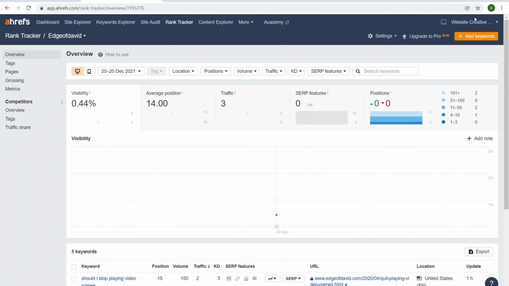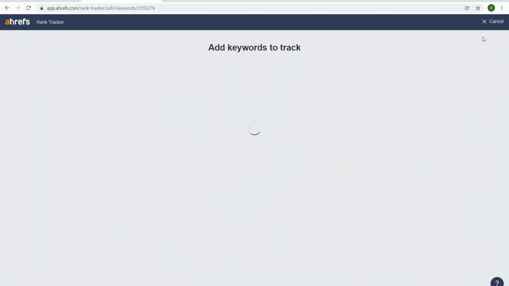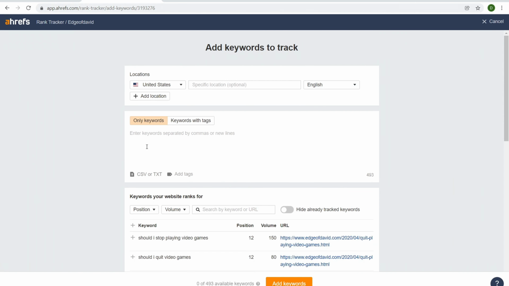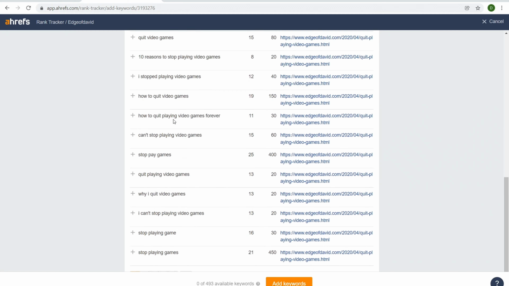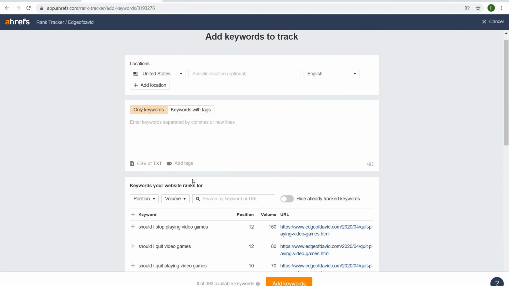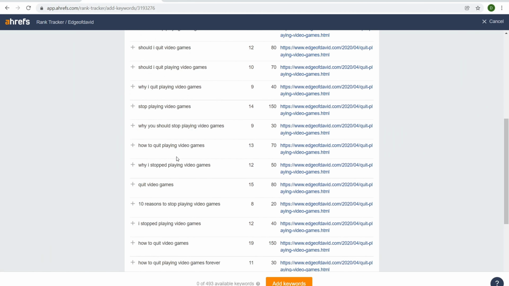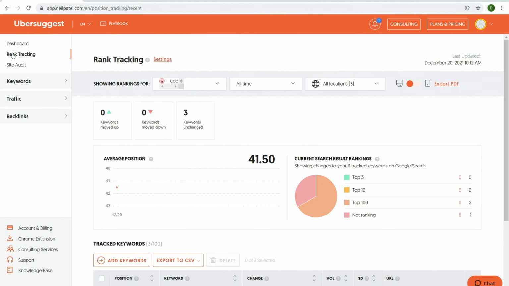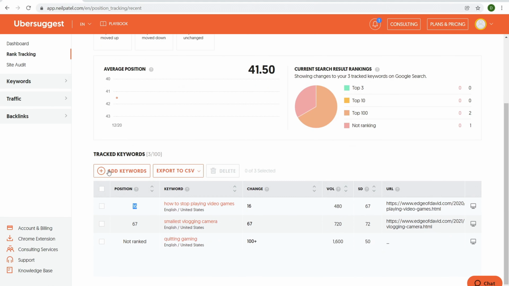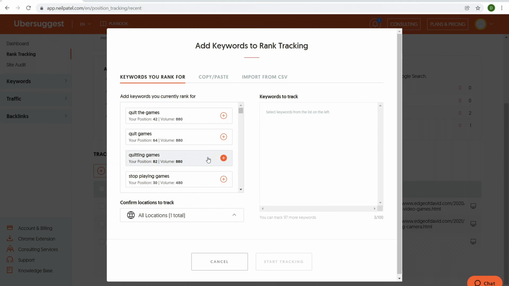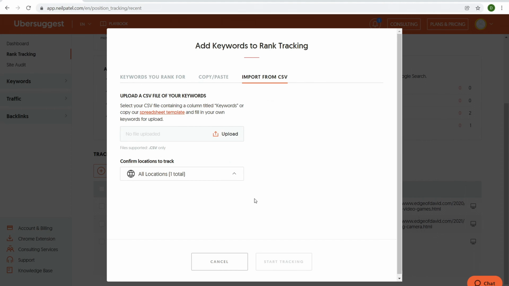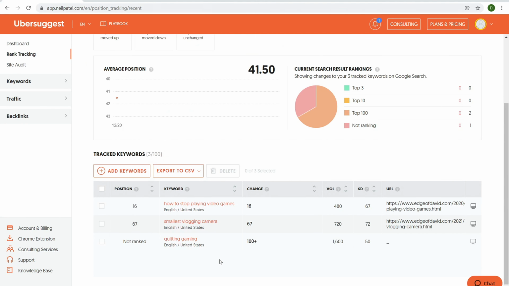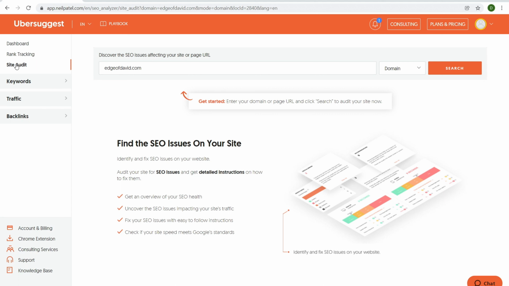And to add in additional keywords, very easy. Come over here, click on add keywords, and then right over here, only one keyword, keyword tags. And then it gives you this whole list again of things you're already ranking for and potentially getting traffic for, that you can add in just like you had presented when you're setting everything up. And same with Ubersuggest over here. So we have rank tracking and we have keywords, and we want to add in keywords. Click over here, keywords you rank for, copy and paste, import from a CSV, etc. Same thing, really easy.